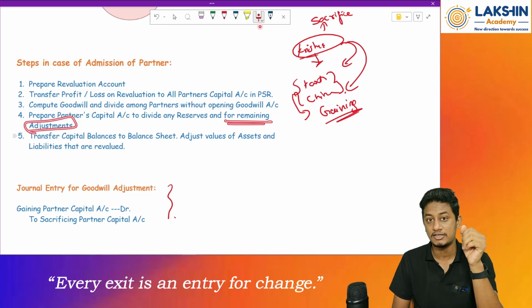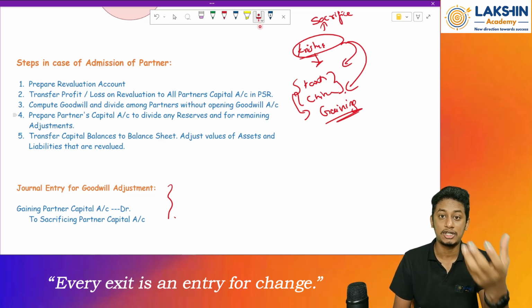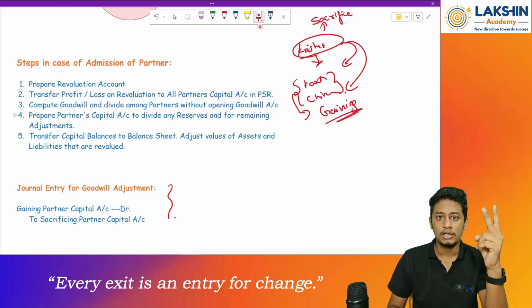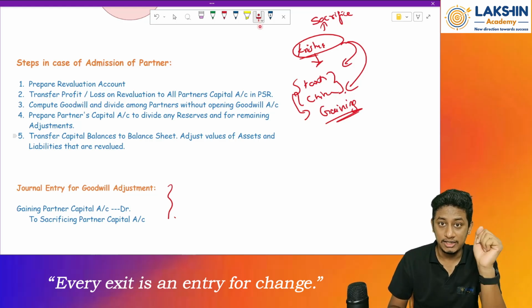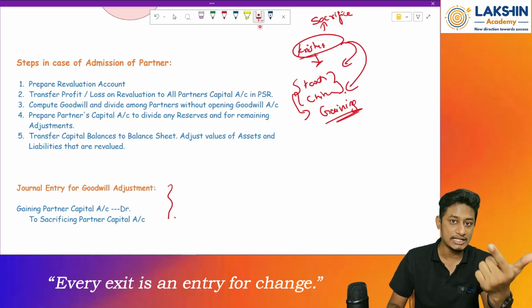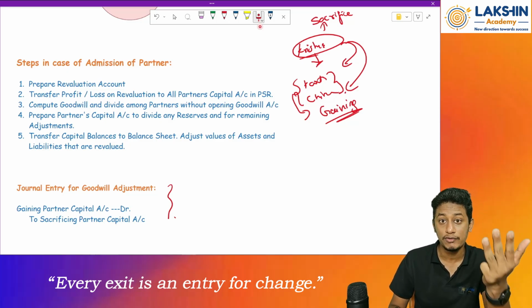So what are the remaining adjustments? Whatever revaluation entry was there, that you should carry forward. If any capital is to be brought in, that is to be taken care of. And at the end of the day, in the partners' capital account, we will pay off the retiring partner, in my case, Krishna. Krishna will have some balance due in the partners' capital account. Why? Because he has capital, he has the profits of the revaluation, he has the bifurcation of reserves. Then goodwill is to be given to him.